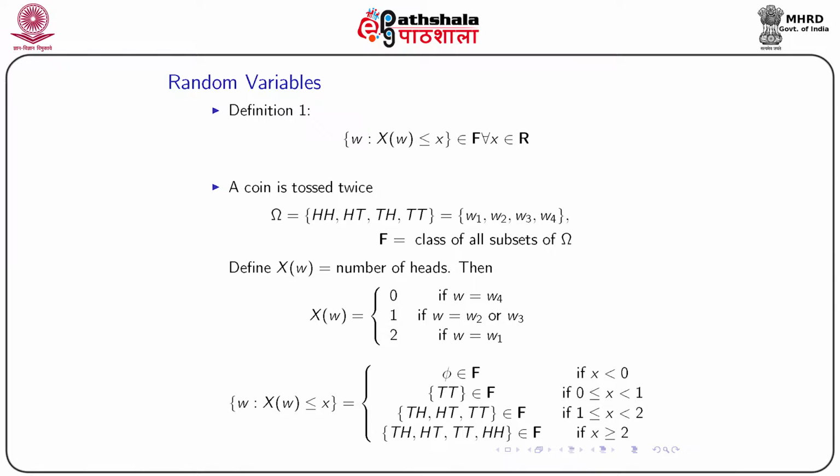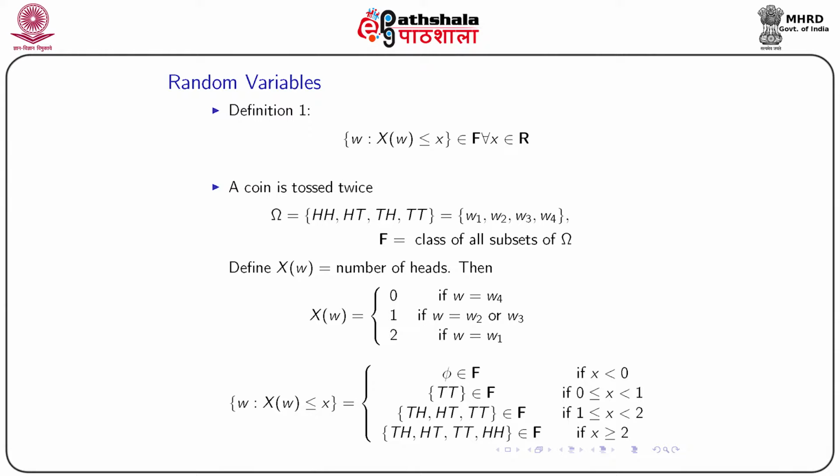Now we consider, by the definition, that for all possible values of x belonging to the real line, the set {omega : X(omega) ≤ x} should belong to script F. First take the condition that x is negative, x less than 0. We won't have any omega satisfying the condition that X(omega) is less than some negative value. So this set will be a null set phi, and we know phi always belongs to the sigma field script F.